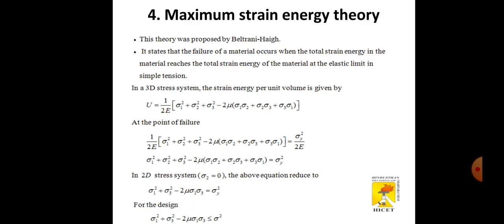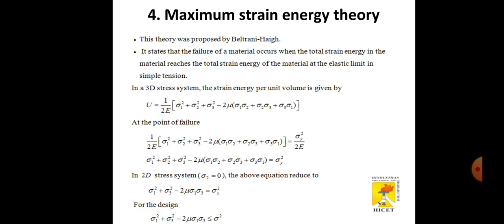The fourth one is the maximum strain energy theory, proposed by Beltrami and Haigh. It states that failure of the material occurs when the total strain energy in the material reaches the total strain energy of the material at the elastic limit in simple tension. In a 3D stress system, the strain energy per unit volume is given by the equations below. At the point of failure, the given equations are shown below.